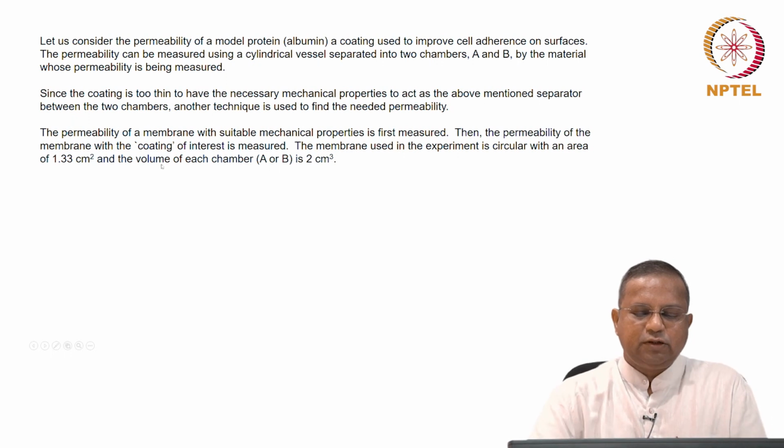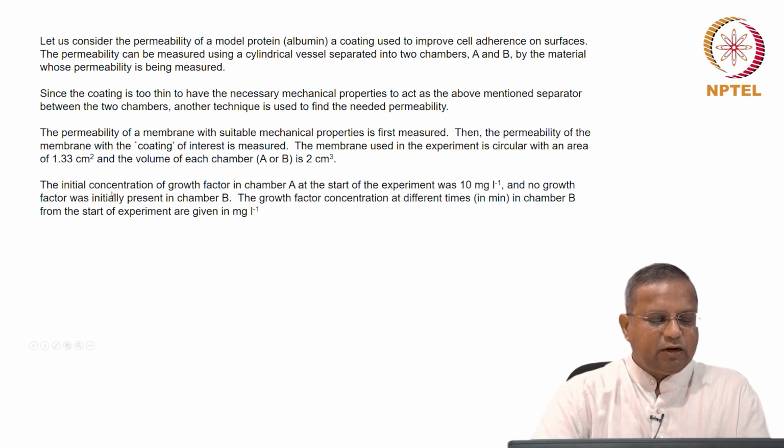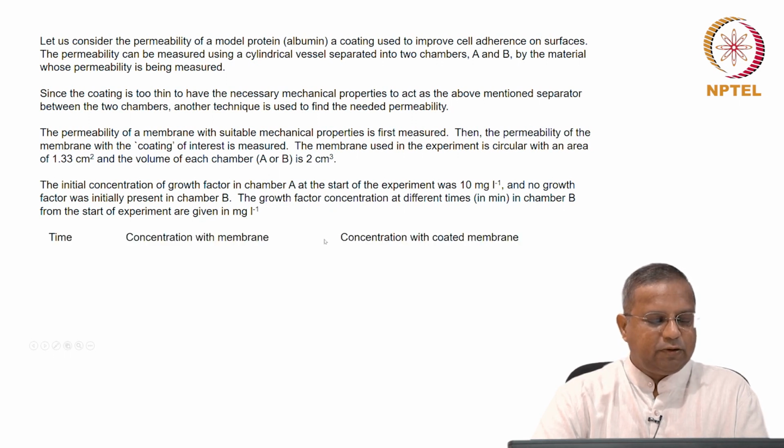then the permeability of the membrane and the coating is measured. The membrane used in the experiment is circular with an area of 1.33 centimeter squared, and the volume of each chamber, A or B, is 2 centimeter cube, both equal. The initial concentration of growth factor in chamber A at the start of the experiment was 10 milligram per liter, and no growth factor was initially present in chamber B. The growth factor concentrations at different times in minutes in chamber B from the start of the experiment are given in milligram per liter in the following table.